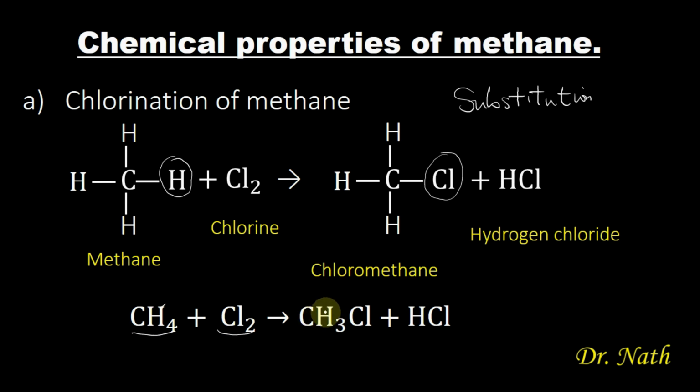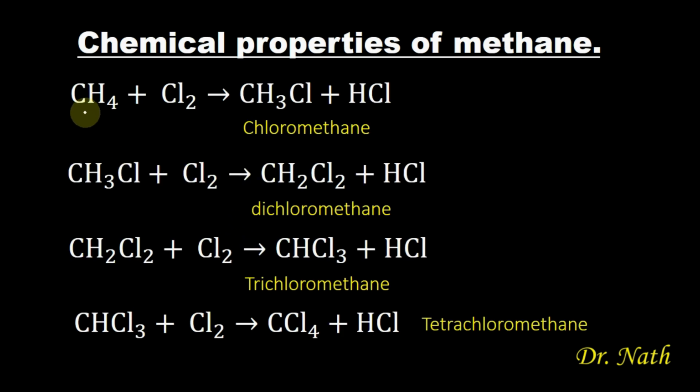So we have CH3Cl instead of CH4. One hydrogen has been displaced to get CH3, then Cl, which is called chloromethane, and hydrogen chloride will be formed. Like I've said, when methane reacts with chlorine, substitution reaction is certain.